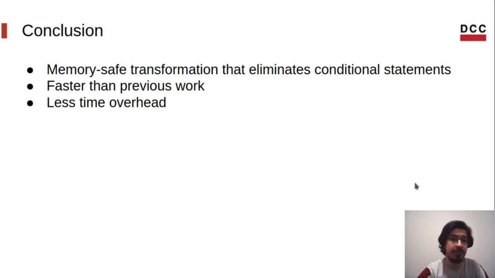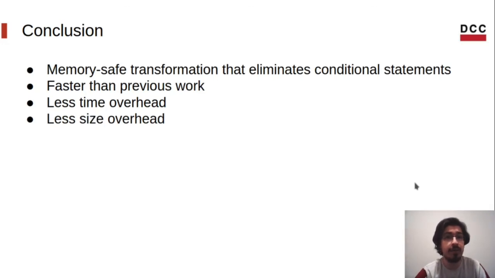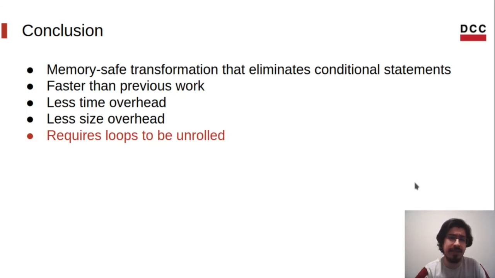In general, it adds less time overhead onto programs than the comparative work, and also adds fewer instructions onto programs. As a downside, the technique as described in the paper requires functions to be loop-free, and fortunately, the idea can be easily extended to handle loops with constant bounds.